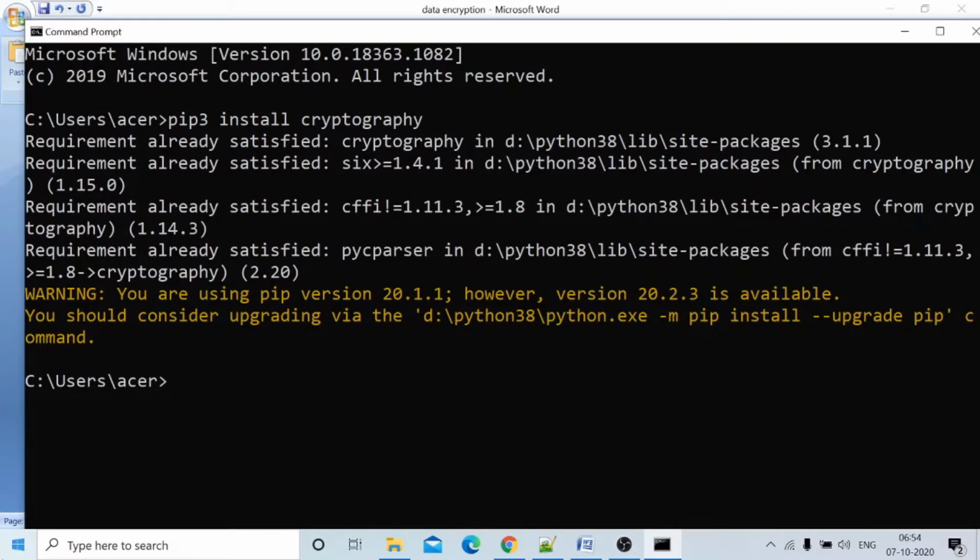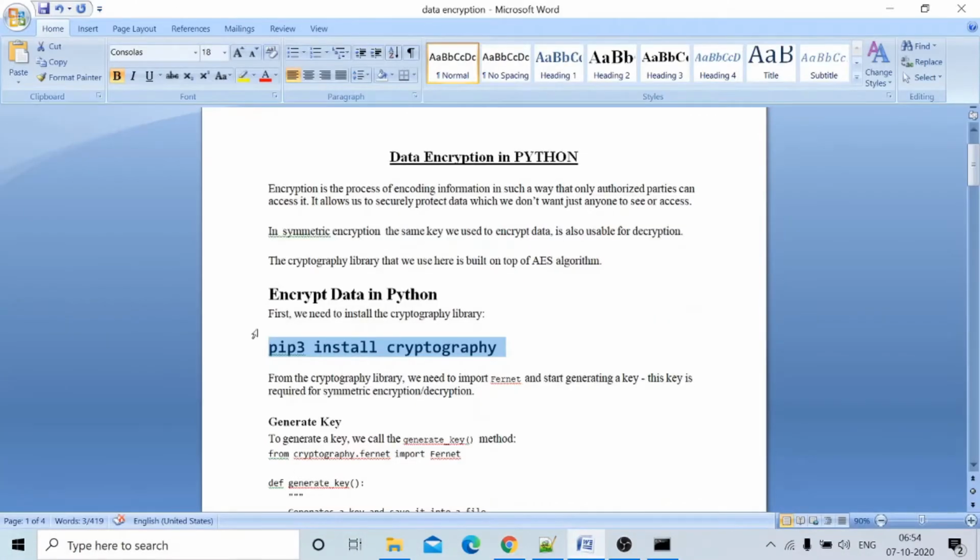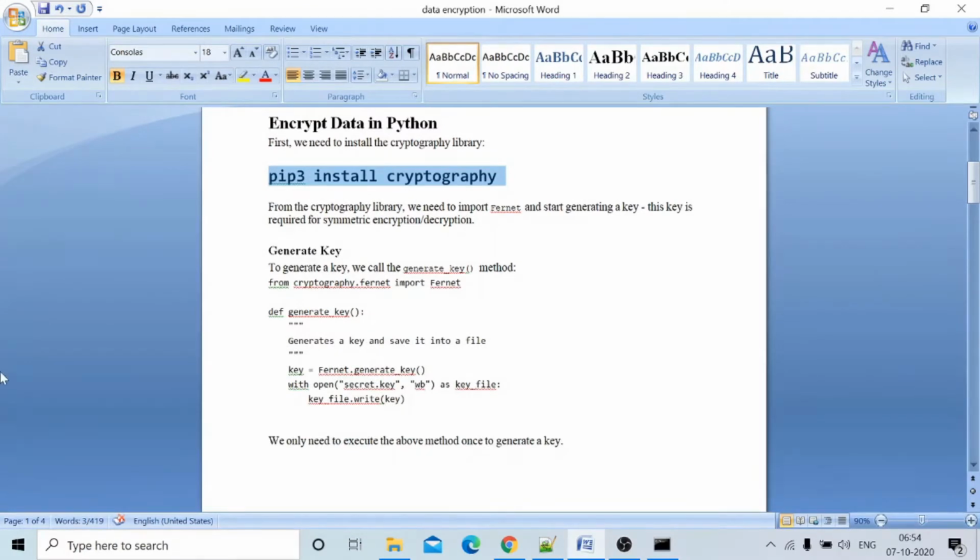Otherwise, some folders will be downloaded and installed. Internet facility to the system must be required, because from the net it will download the packages. In this fashion we can install the module. After installing this module, now we will go to the program.